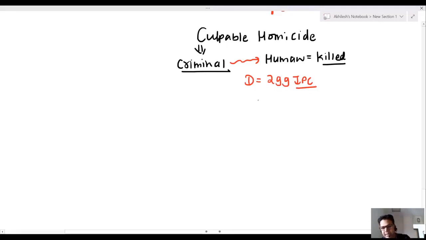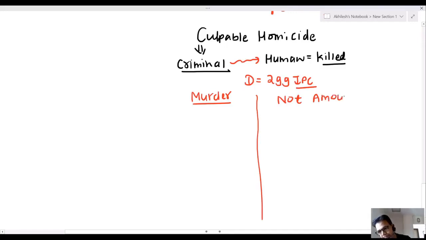Now sir, it is further differentiated into two categories: murder and not amounting to murder. What is the difference? In both conditions, a person is killed.